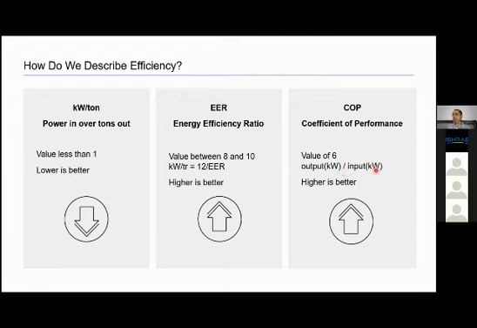So values are generally in the range of 5.5, 6, 6.5, 7, something like that. So what does that mean is, for 1 kilowatt of electricity, how many units of cooling kilowatt you are producing. So when we say cooling kilowatt, 1 TR is equal to 3.516 cooling kilowatt. Right? And this number also, higher it is, better it is. 6.5 COP chiller is better than 5.5 COP chiller.